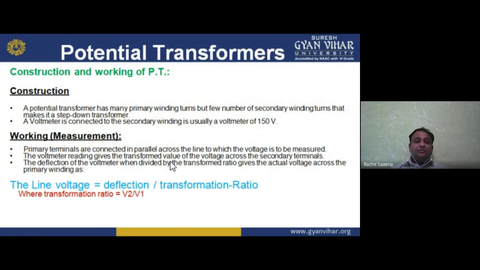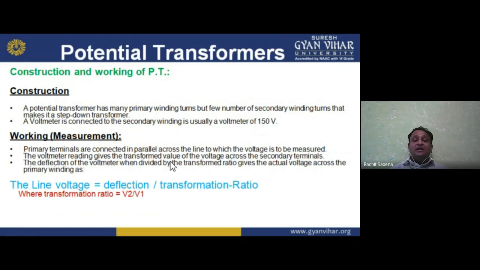Working: how does it measure? The primary terminals are connected in parallel across the line whose voltage is to be measured, because it is just similar to a voltmeter in a measuring instrument. So we connect it in parallel, across the line whose voltage is to be measured.